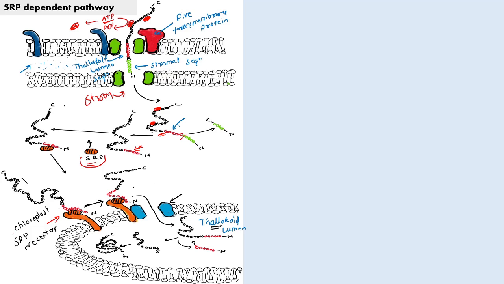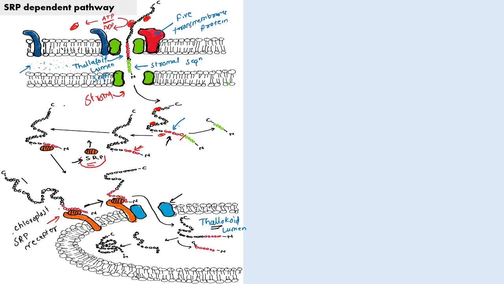So this is called the SRP dependent pathway. In the SRP dependent pathway, the SRP is very important, as it recognizes the thylakoid targeting sequence, and the translocation of the thylakoid protein takes place.